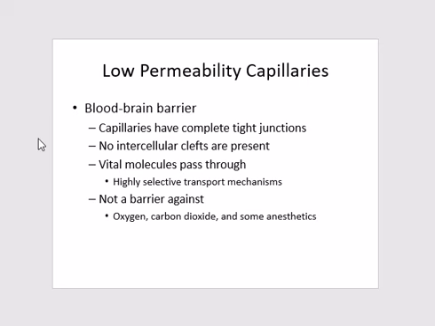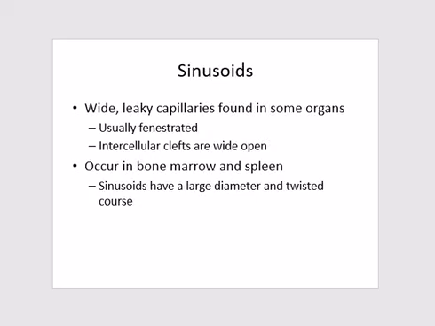Then we are talking about low permeability capillaries, which are present in the blood-brain barrier. They have very tight junctions and there are no intercellular clefts. The vital molecules pass through highly selective transport mechanisms, and it is not a barrier for them. This blood-brain barrier is a barrier against most of the molecules except oxygen, carbon dioxide, and some anesthetic agents.